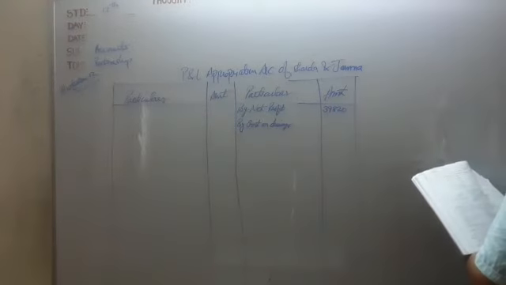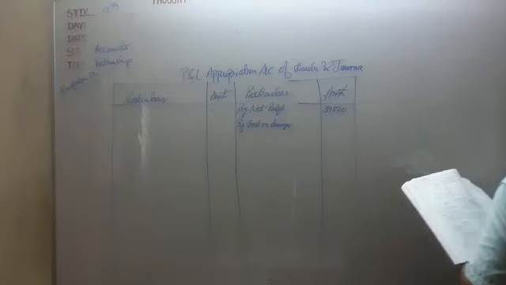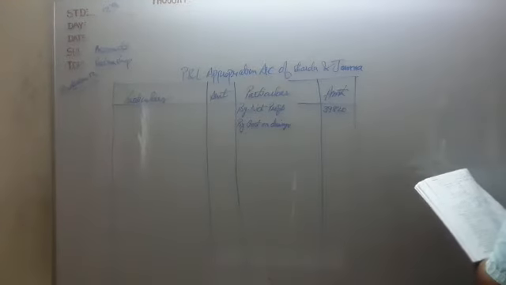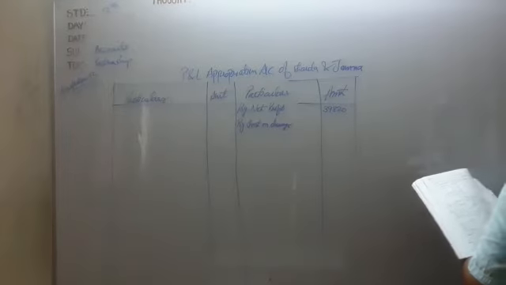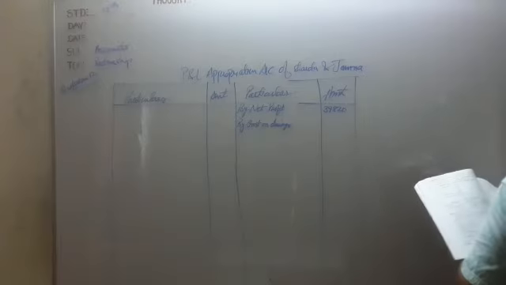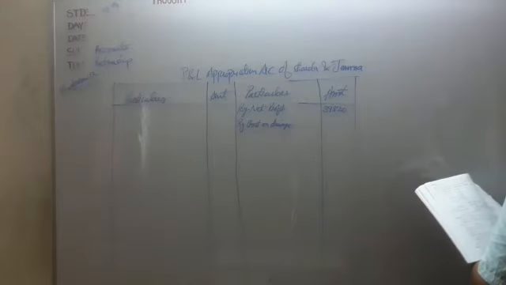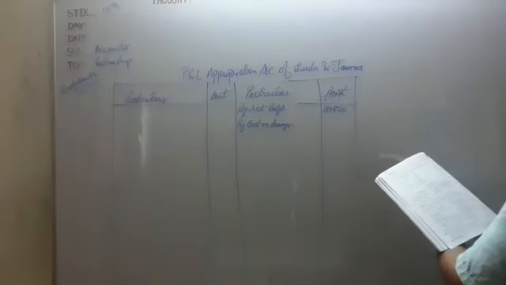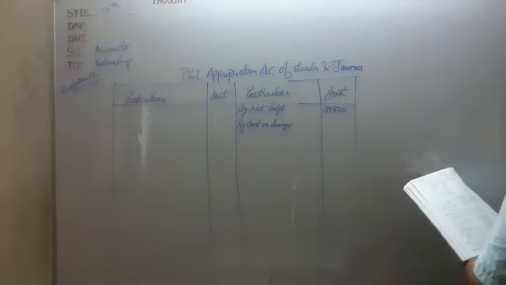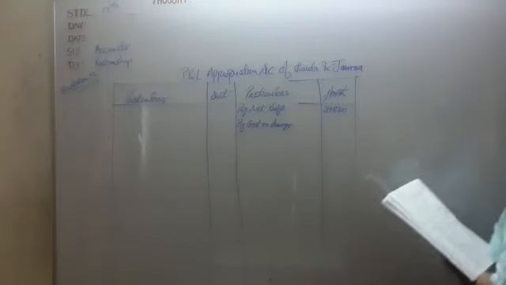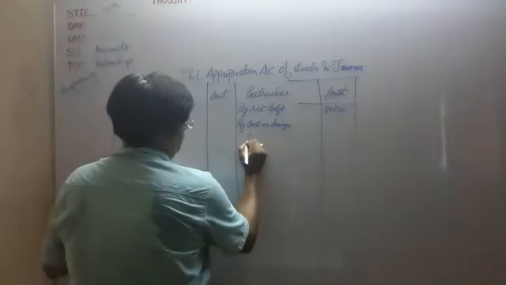So if we calculate, we get 720. So interest on drawings for Sharda is 720.